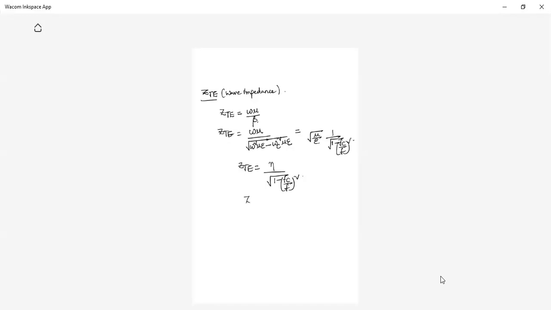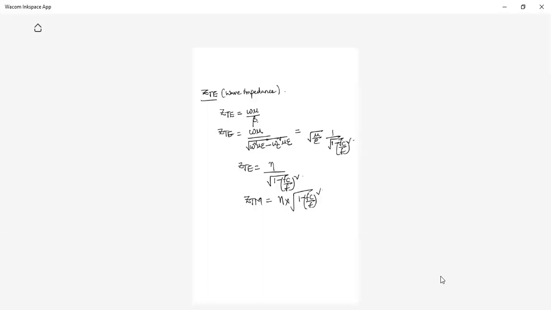What did we get for ZTM? ZTM is equal to, what is the expression? Morning we got eta into, ma'am. Eta into square root of 1 minus fc by f whole square. Remaining expression is as it is. Okay, understood? These are the 6 field component expressions, very, very important. Questions are asked many times related to analysis of TE or TM or these 6 field expressions.